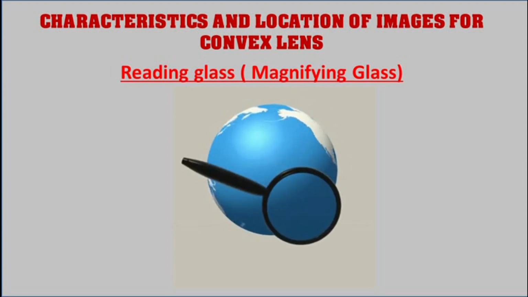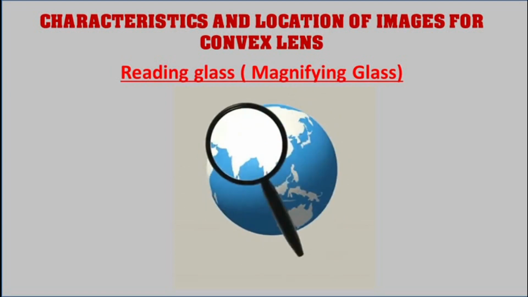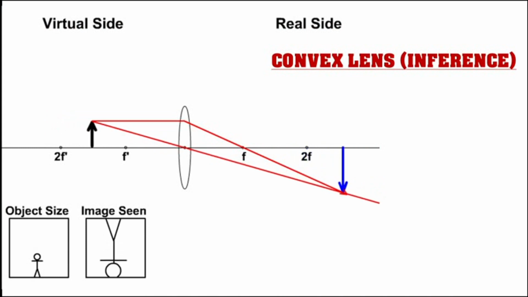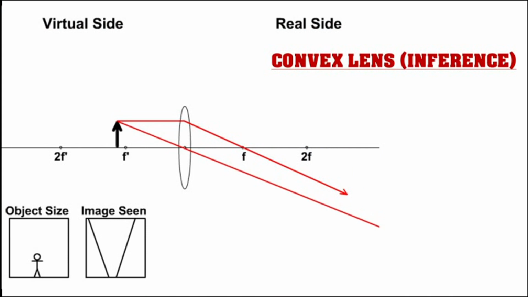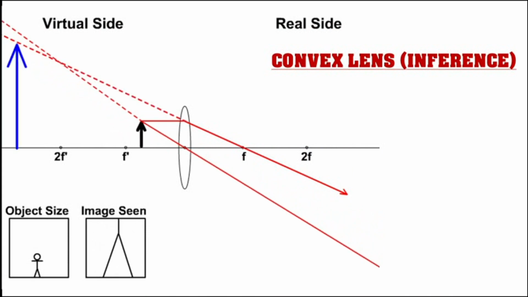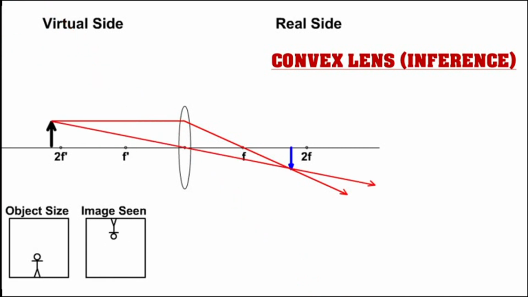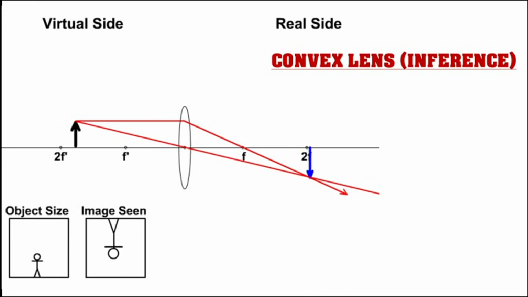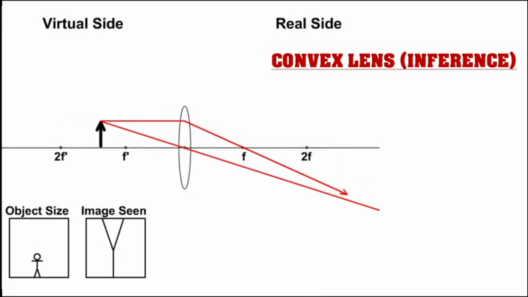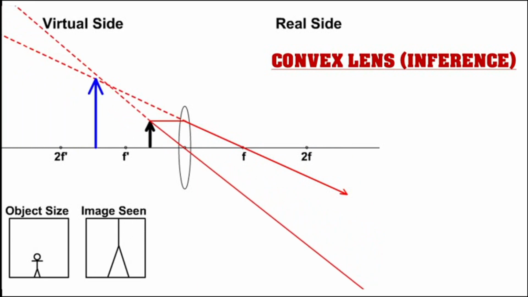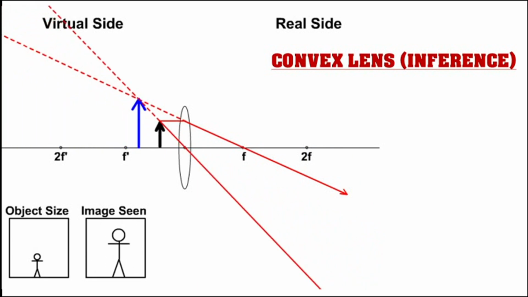From all these ray diagrams, we notice that both real as well as virtual images are formed by a convex lens depending upon the position of the object relative to the lens. Initially, when the object is very far, the image formed is real, inverted and diminished. As the object moves towards the lens up to 2f, the image on the other side moves away from the focus and its size will increase.